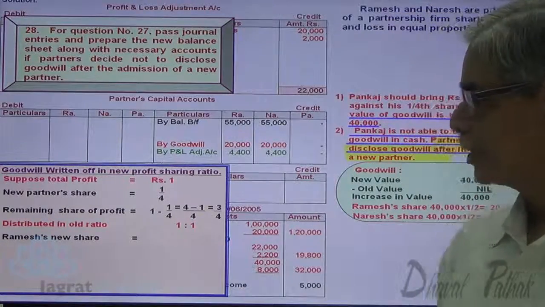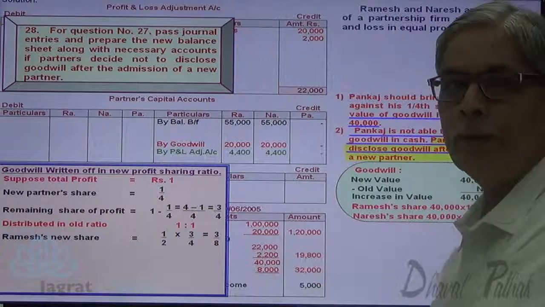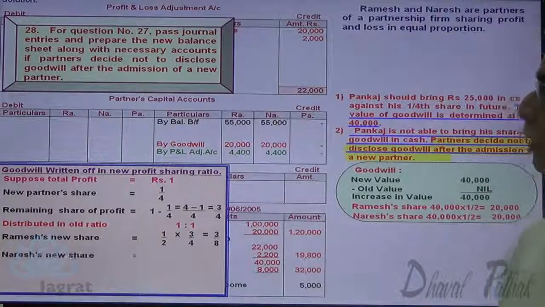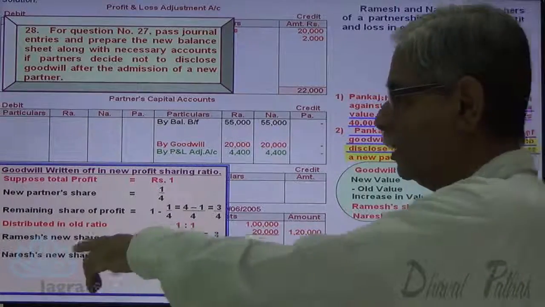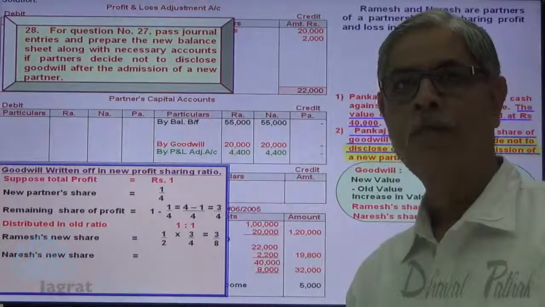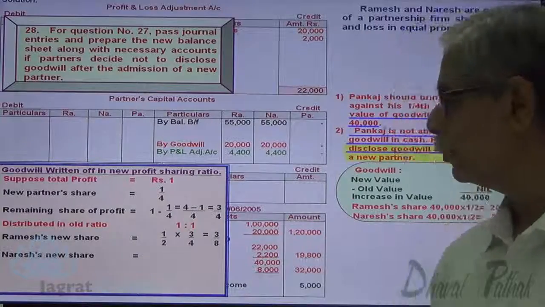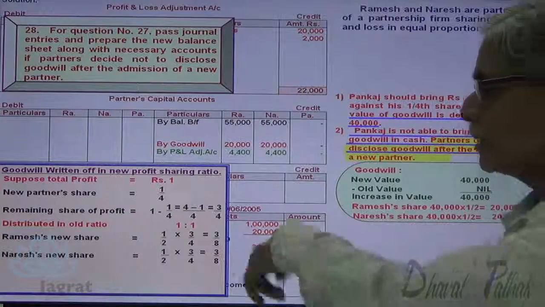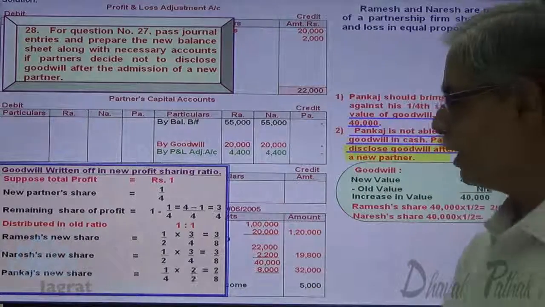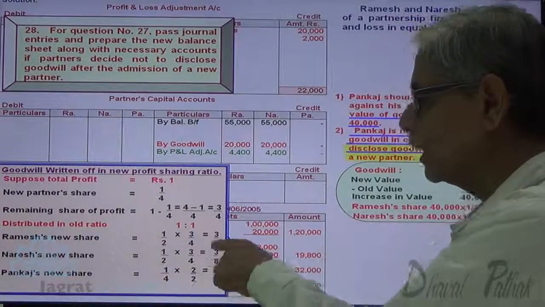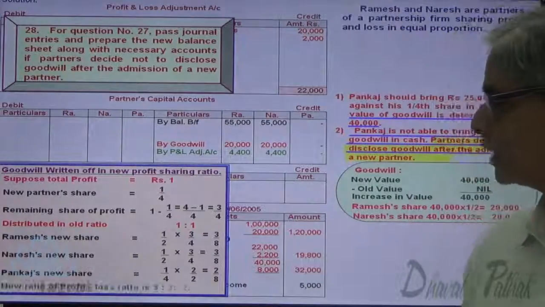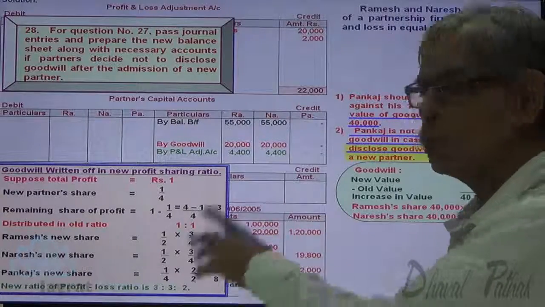So the share of Ramesh is 1/2 of 3/4. 1/2 multiplied by 3/4 is 3/8. Now I want to find out the share of Naresh, 1/2 into 3/4, that is 3/8. And the share of Pankaj is 1/4. So to have a denominator of 8, 1/4 is multiplied with 2/2, so we get 2/8. So the new profit sharing ratio is 3:3:2.